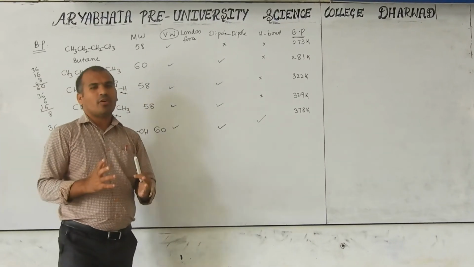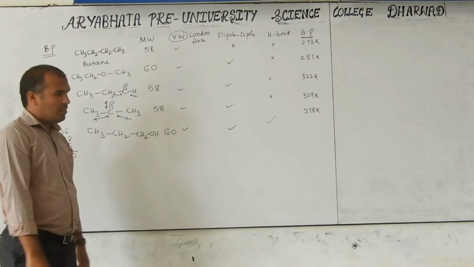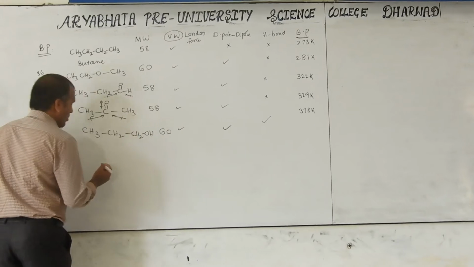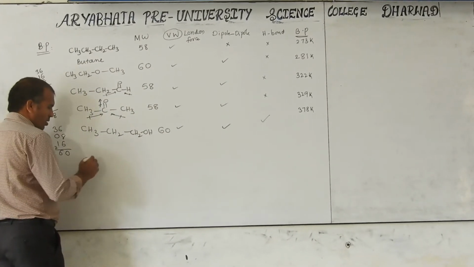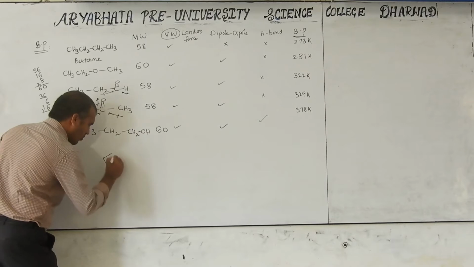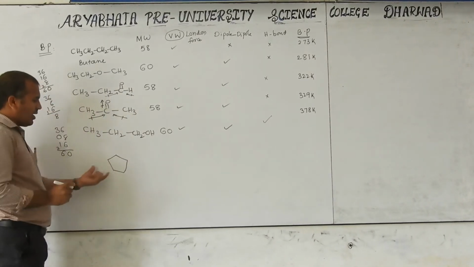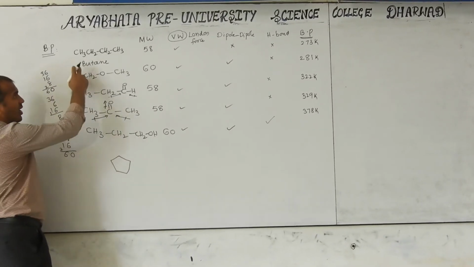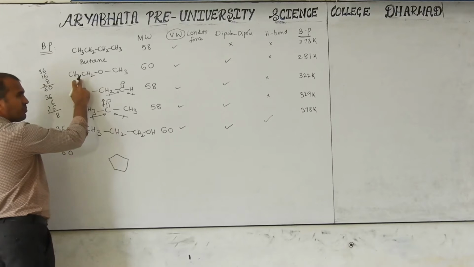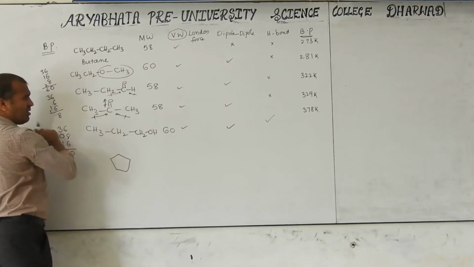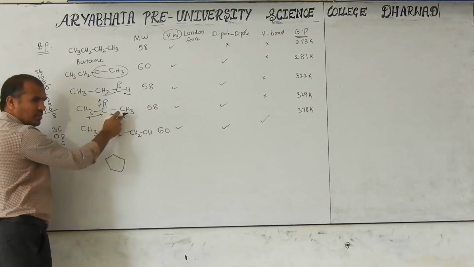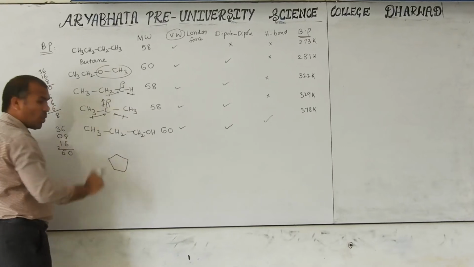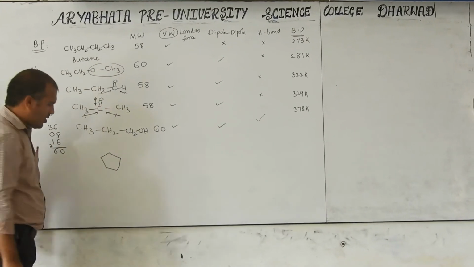Now, I will give a few compounds for you. You have to identify, because I explain how to identify the boiling point. Now, this is a cyclic alkane, cyclopentane. If you want the name here, it is butane. This is methoxyethane. This is propanal. This is propan-2-one. This is propan-1-ol. These are the names, you know how to give the names also.